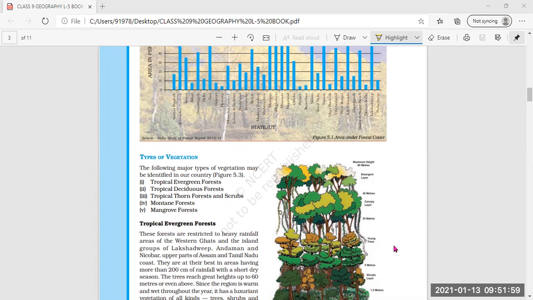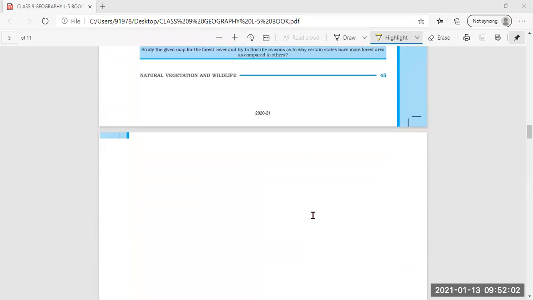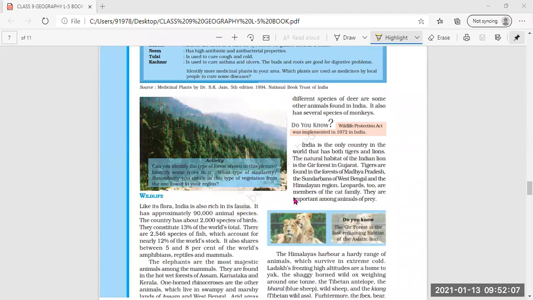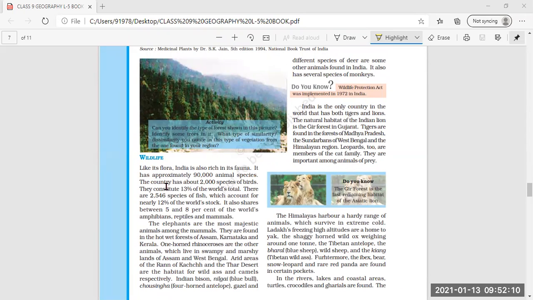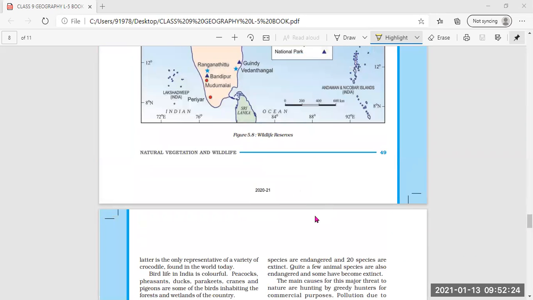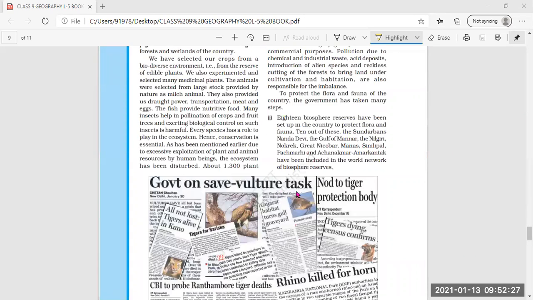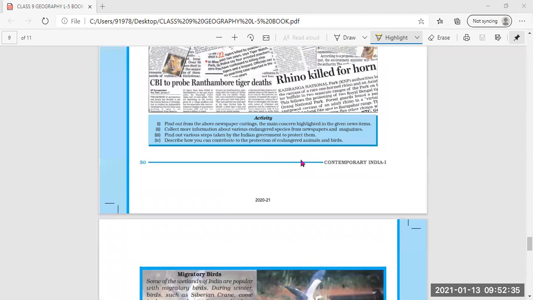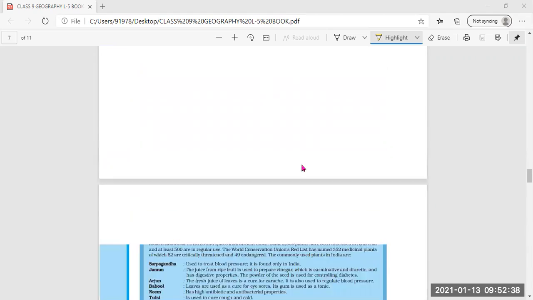Then in wildlife of India also we are going to read. All this is about plant life. Then in wildlife also we are going to read about how many animal species there are, how many bird species, fish, and important animals and the areas where they are found. Then conservation. Lastly, the final topic will be about the conservation of flora and fauna, how we, as human beings, need to conserve this flora and fauna. So that's all we will understand in this lesson.